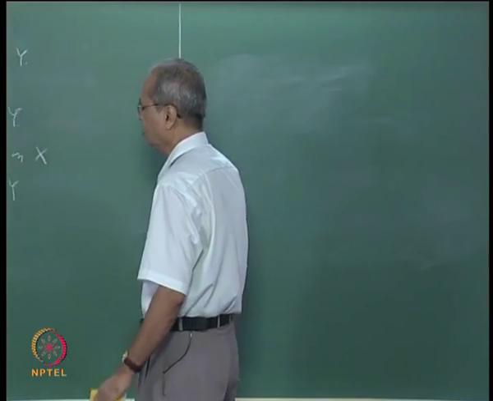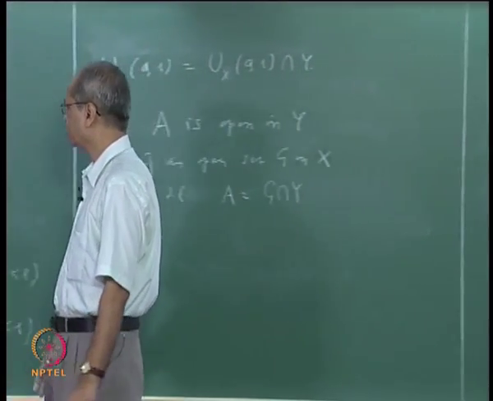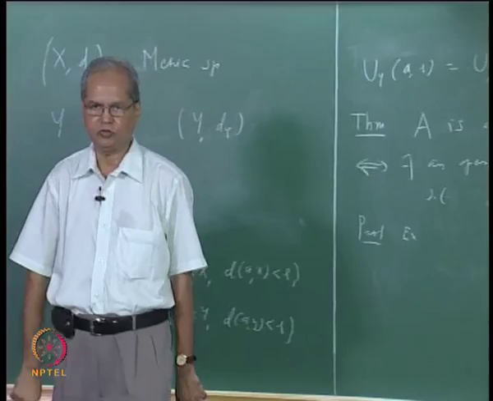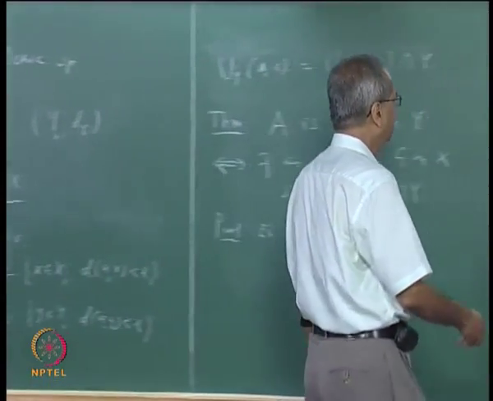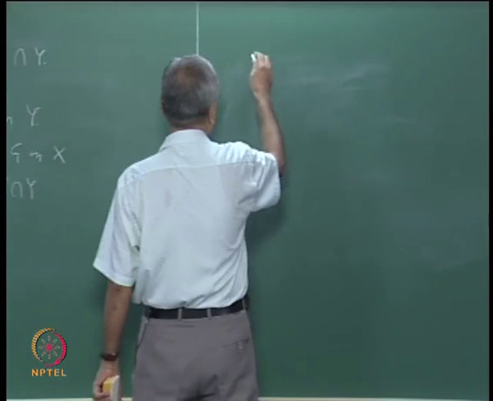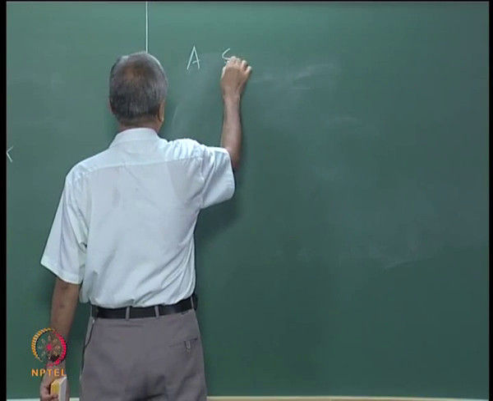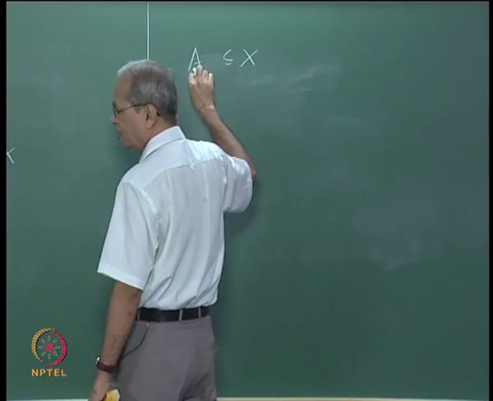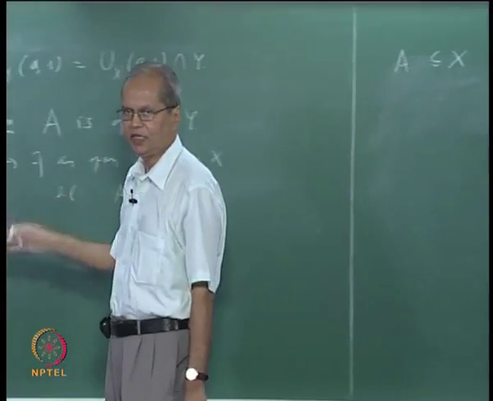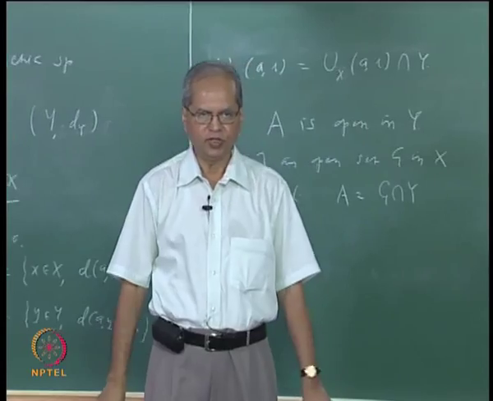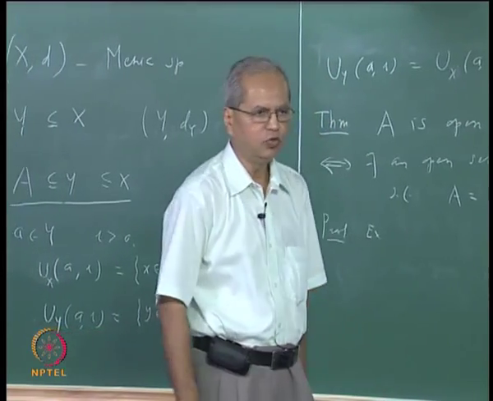Now let us also go back to certain types of points which we have discussed. Given a metric space X and a subset A of X, we have discussed what is meant by an interior point, an exterior point and a boundary point. Let us now take a few more types of points.